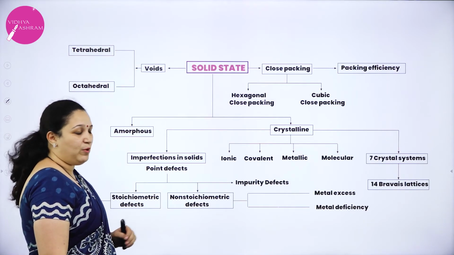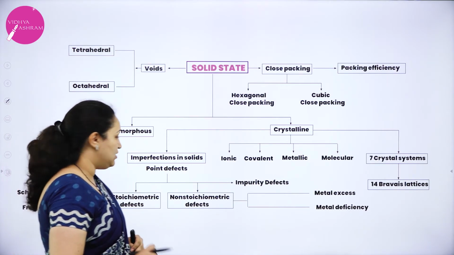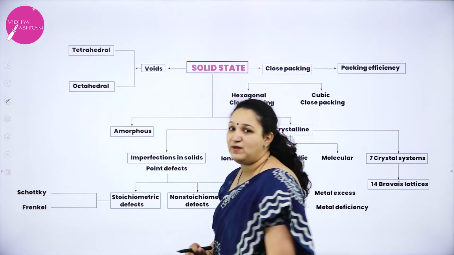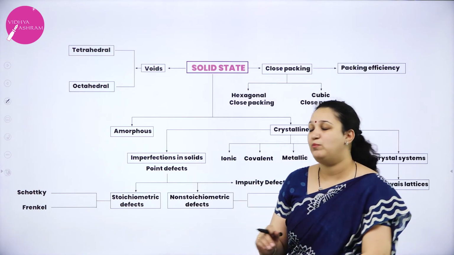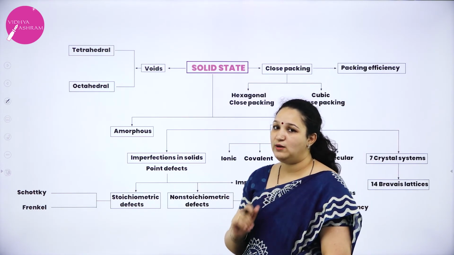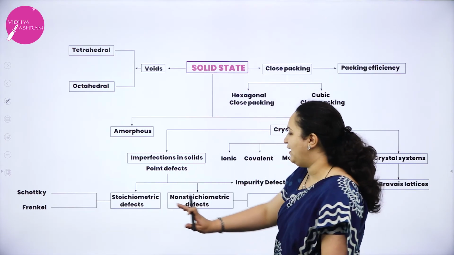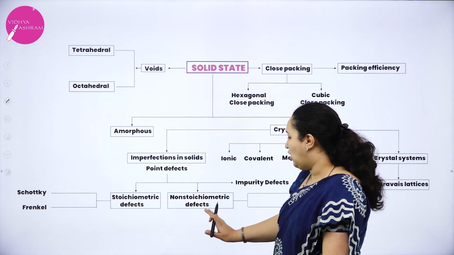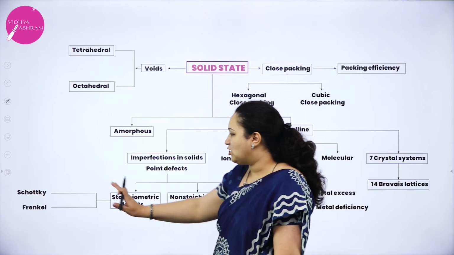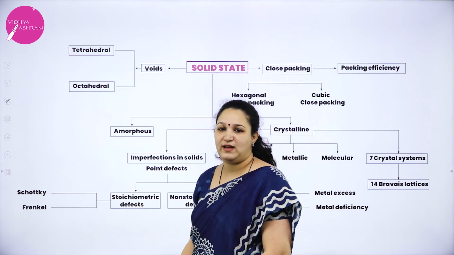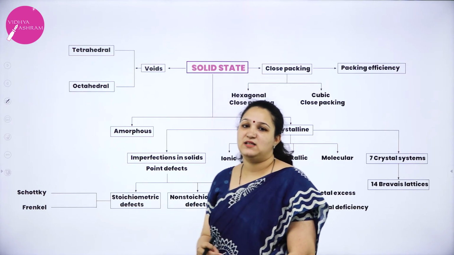Then we have learnt about the imperfections in solids, that is in imperfections you have learnt in detail only about the point defects and not about the line defects. In point defects we learnt impurity defect, stoichiometric defect, non-stoichiometric defect.